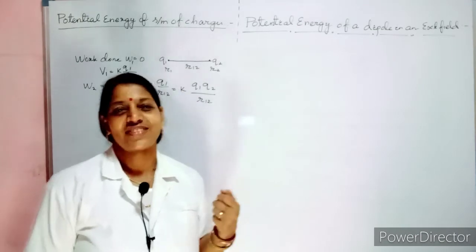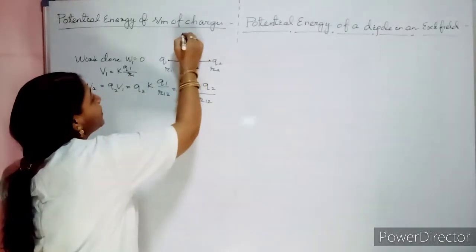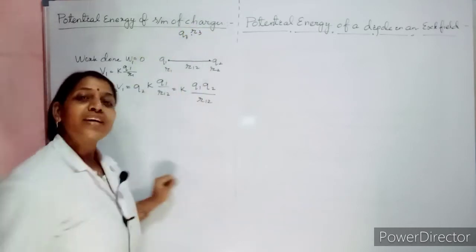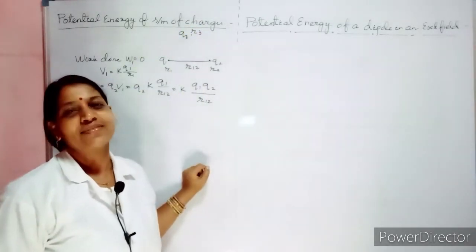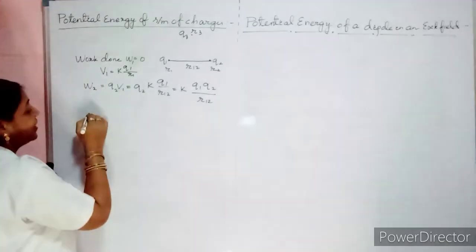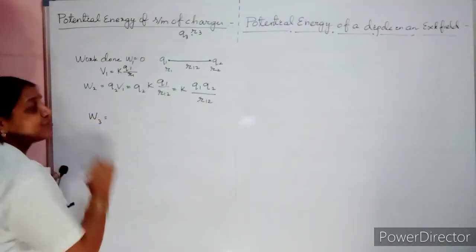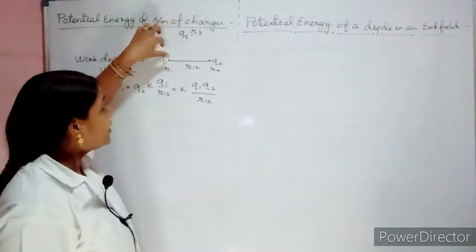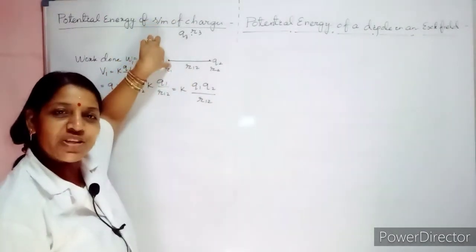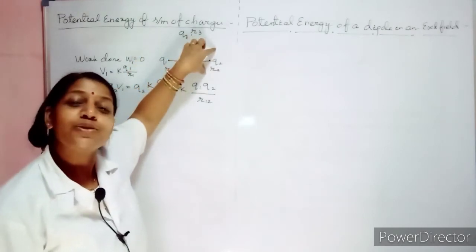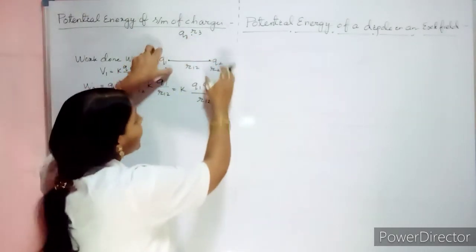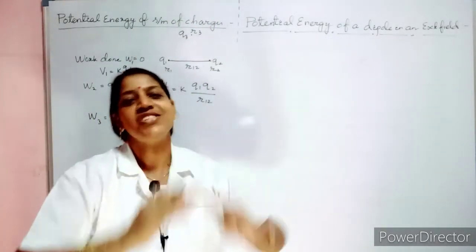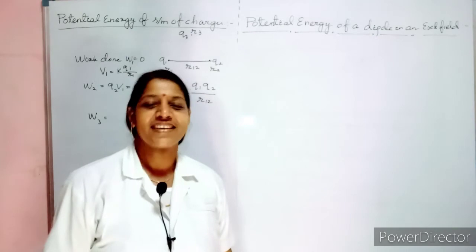Similarly, let us see. Bring the third charge, let it be q3 at this position, and the position vector of that charge is r3. So what will be the work done? That will be W3. How much work done will it be? It will be the work done due to the potential of this charge q1 and the potential of this charge q2. All together they have an impact on this charge to keep it in that position. Both will influence, or not?